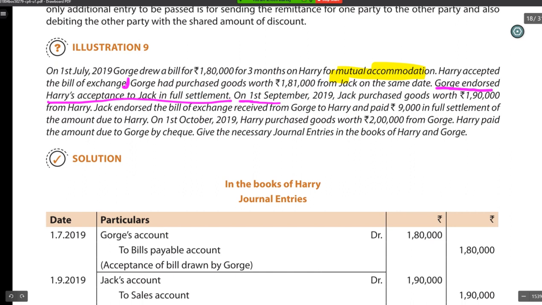So we are done with until the full settlement of the amount due to Harry. Okay, so Jack endorsed the bill to Harry. Now from here we need to do the last one. Just one more complication. On 1st October 2019, Harry purchased goods worth 2 lakh from George. Harry paid the amount due to George by check. Give the necessary journal entries.